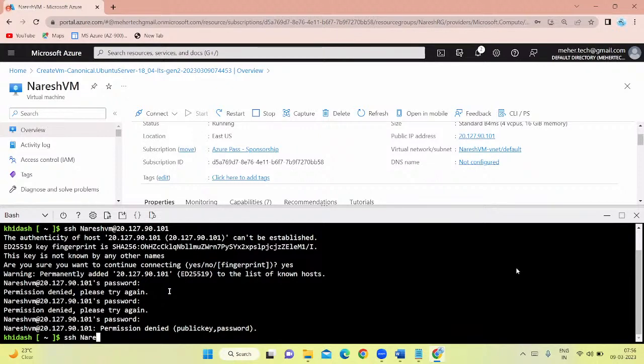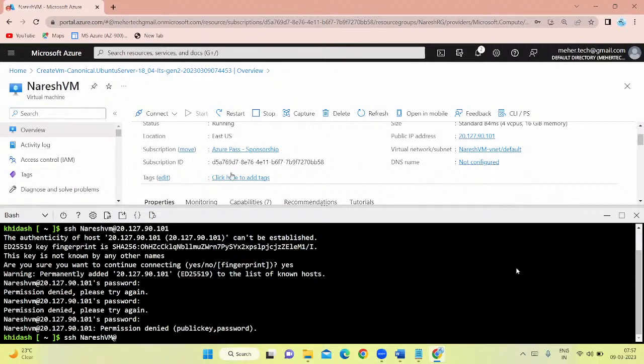Okay, you have to be very careful, guys. At VM public IP. Very good, you have caught the correct point. So SSH, give the correct VM name. N capital, ARESH small, then VM is capital. I had given it small. That's why it was not recognizing. At, followed by the public IP of the virtual machine.